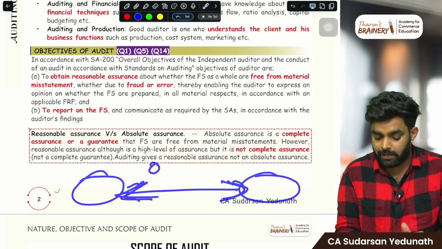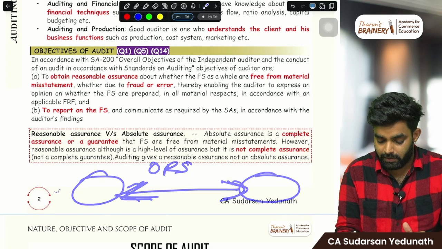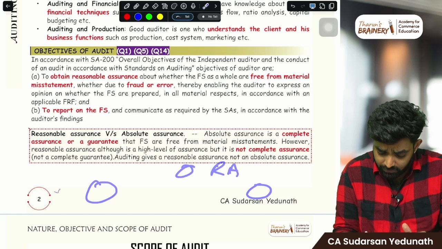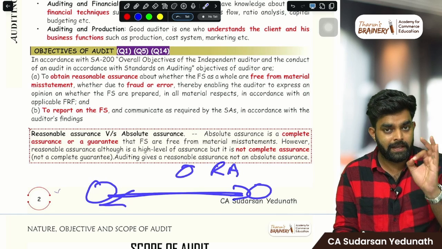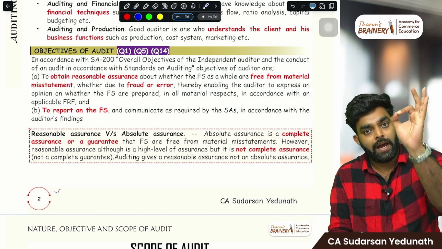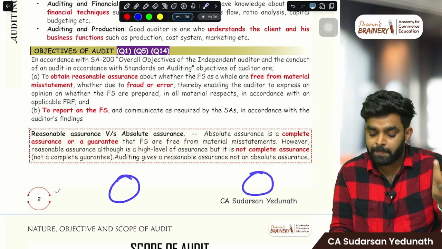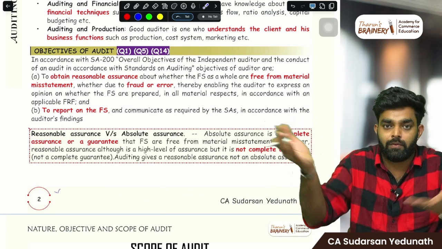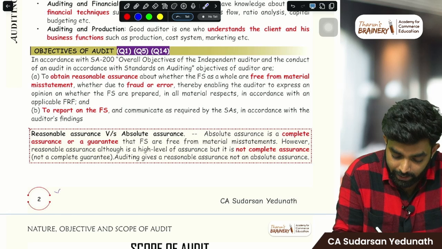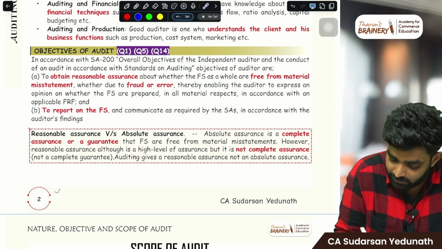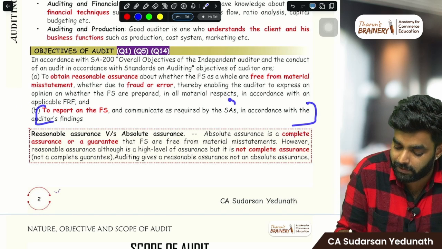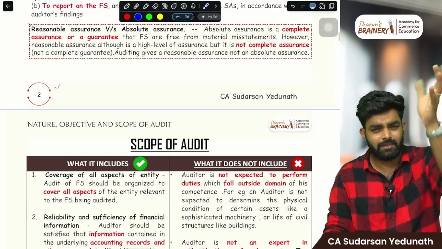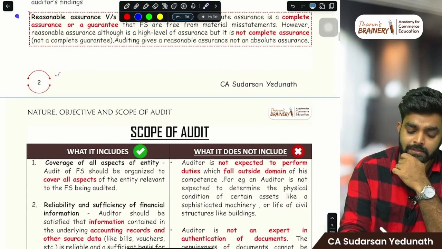So first you will obtain reasonable assurance about whether financial statements are free from material misstatement. So now you have the reasonable assurance, so now you can express an opinion. Now you can say whether it is correct, whether it is wrong, all those things. And next your duty is to say it, that is, to report on financial statements as per standards on auditing. You can report that. Simple as that. Nothing to overcome.